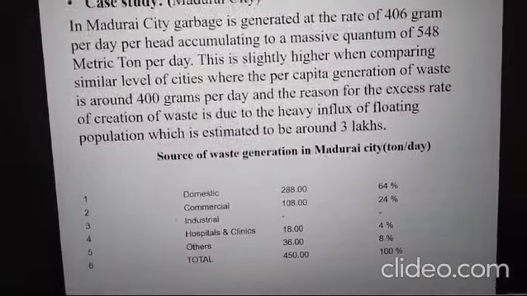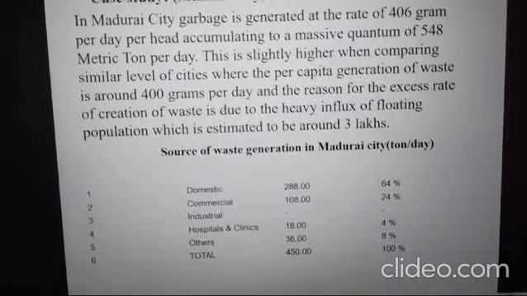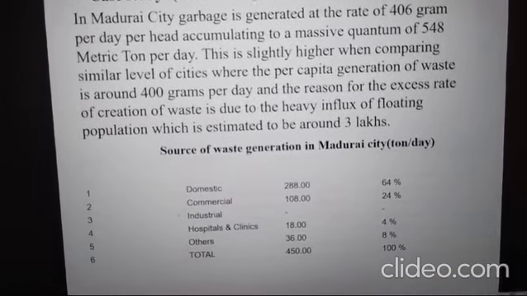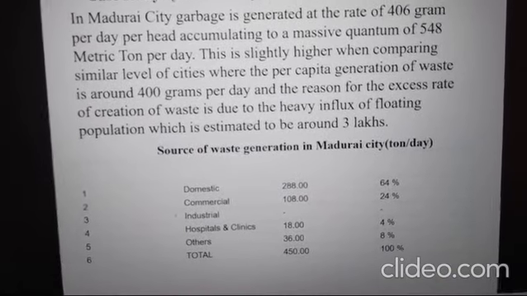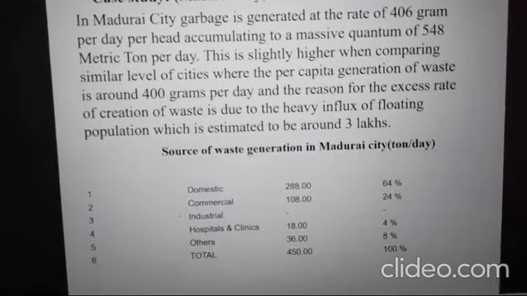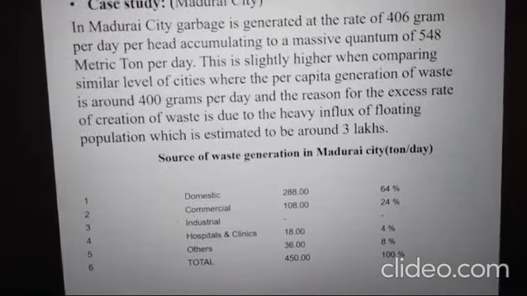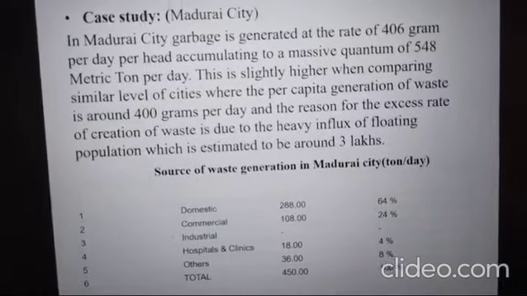This is slightly higher compared with similar-sized cities. Per capita generation of waste is around 400 grams per day. Per capita means per person, per head, how much waste is generated in a day. When compared with other cities, Madurai generates a huge quantity of waste.